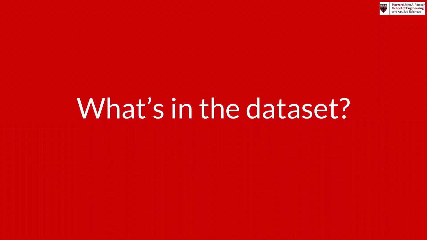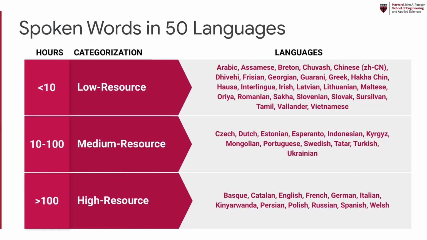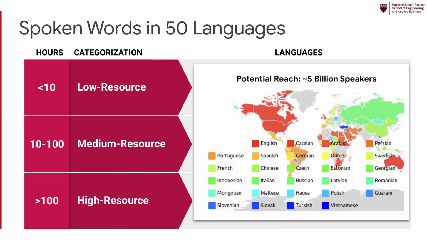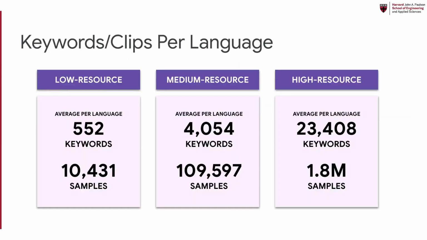We have 1-second spoken word examples in 50 languages. We categorize each language based on the number of hours present in our dataset. For instance, we have over 100 hours of keyword data in 12 high-resource languages. In total, these 50 languages are currently estimated to be spoken by over 5 billion people. On average, each low-resource language has over 500 unique keywords and over 10,000 audio samples. For many languages, our dataset is the first publicly available keyword dataset.